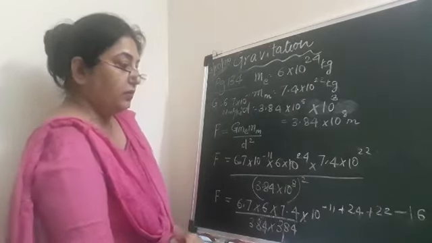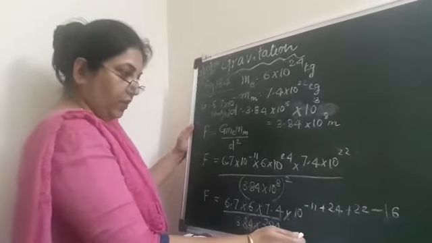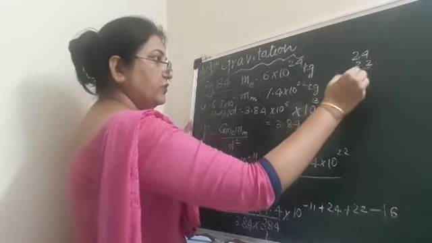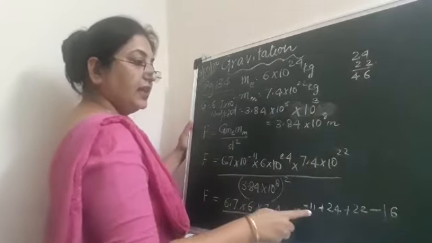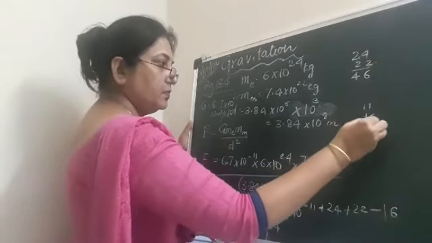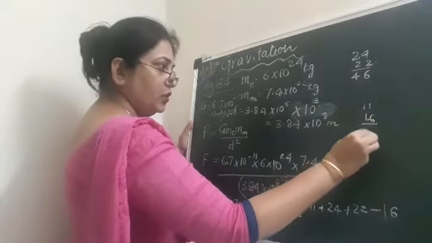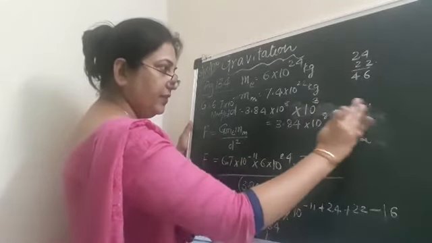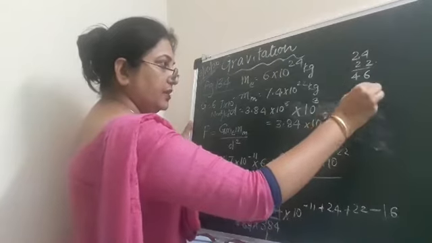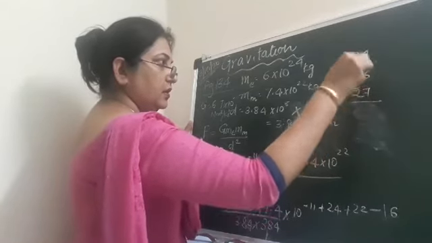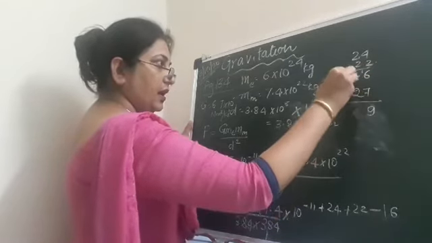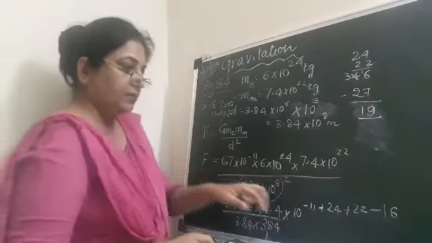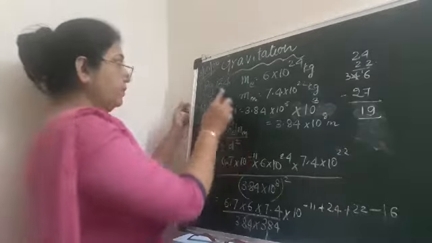So what we'll do, we will first check 24 and 22. 24 and 22 is 46. What is 11 and 16? 11 and 16 is 27. So we will subtract 27 from 46, and you will get 19. So now I am rubbing this because this is all given in the book.